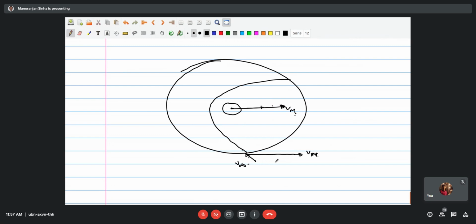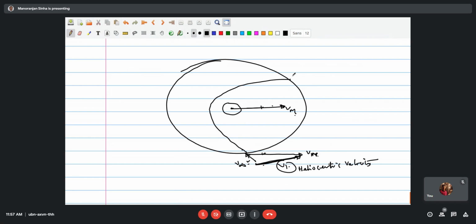So that means your actual velocity must be in this direction. This is your heliocentric velocity. So V infinity plus V Mars gives you the heliocentric velocity.